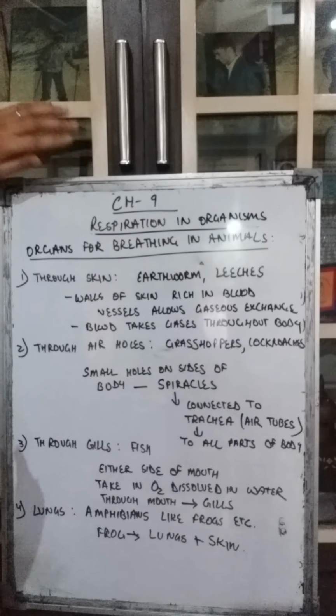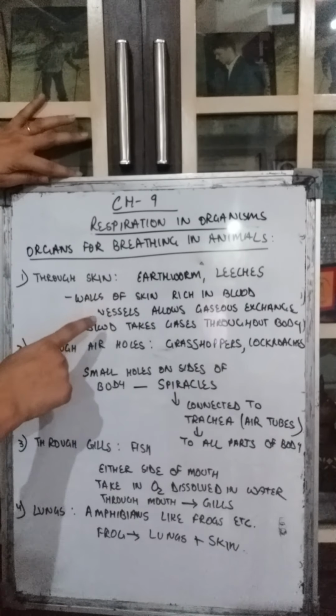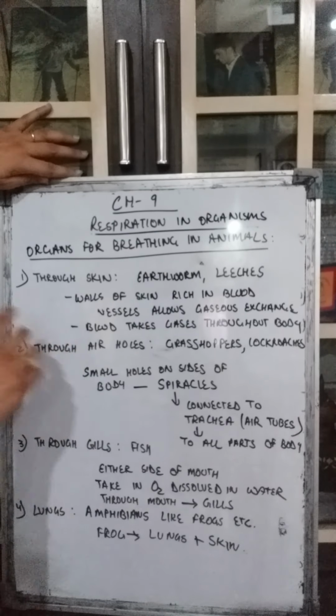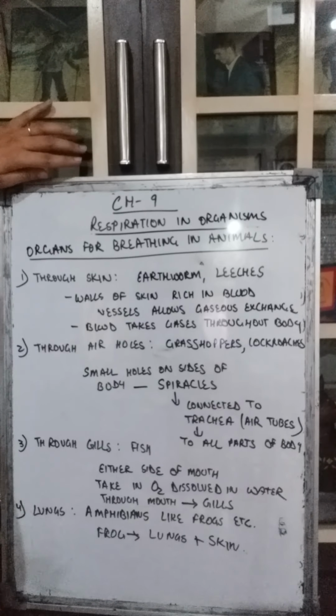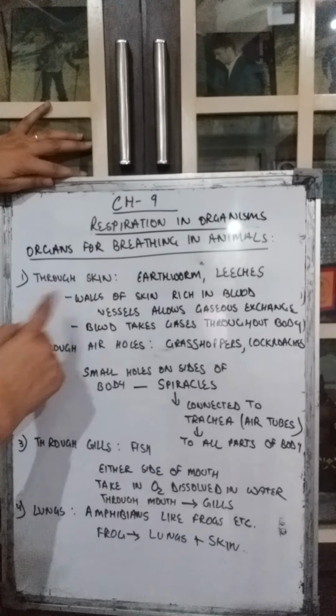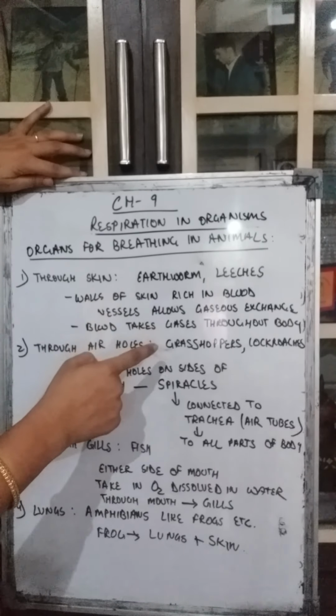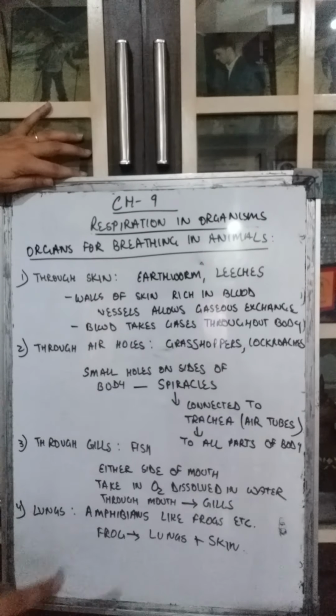Now, what happens? The walls of their skin are very rich in blood vessels. The blood vessels are present in the skin only, and the skin allows the gaseous exchange, that is taking in the oxygen and giving out the carbon dioxide. This happens through the skin only. Those blood vessels help in the exchange of the gases. Then that blood takes those gases through the different body parts.